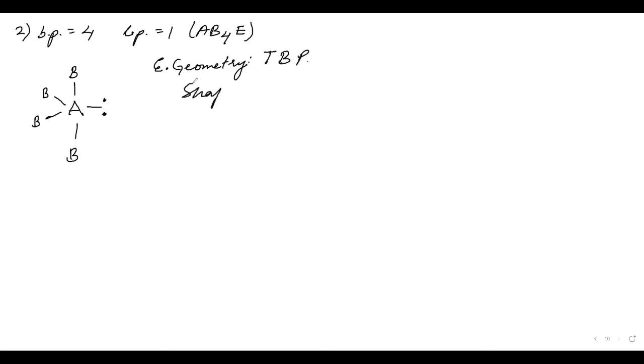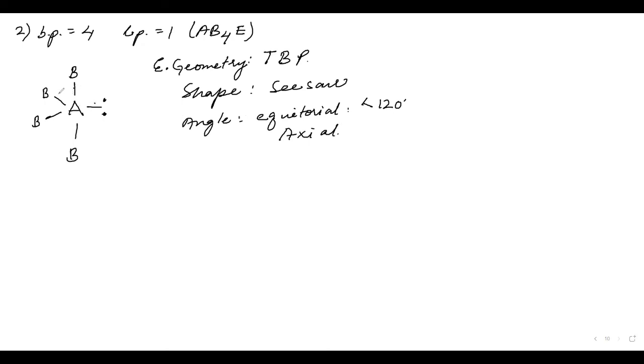Now, shape. Tell me the shape. Seesaw. Yes, the shape will be seesaw. Now what will happen to the angles? They will distort. This will repel these two angles, correct? Now the angles will get distorted. Okay, the angle for equatorial will be less than 120 degrees. For axial also, what will happen? Less than 90, yes.